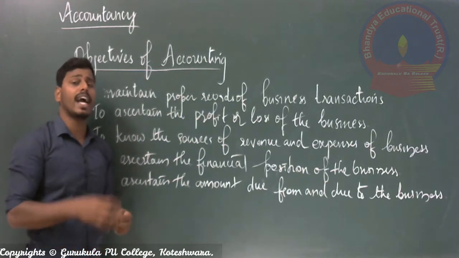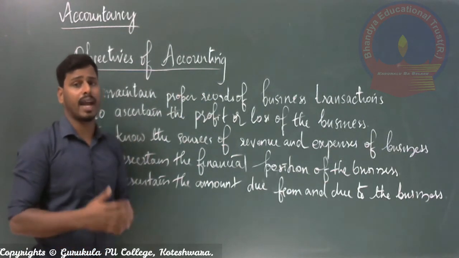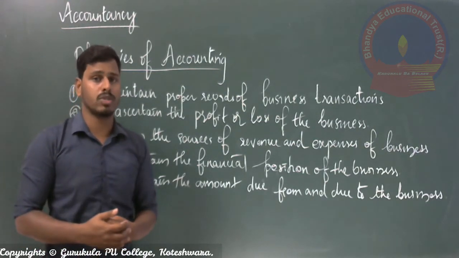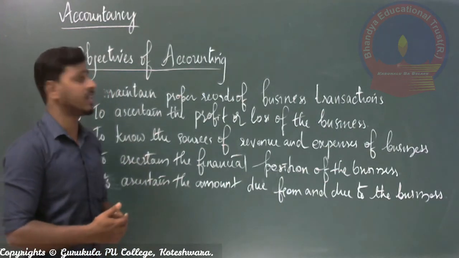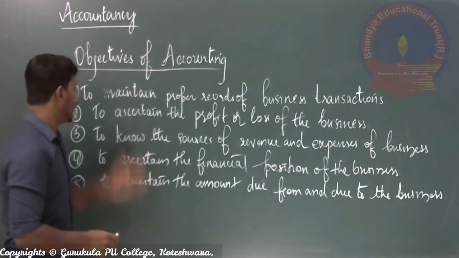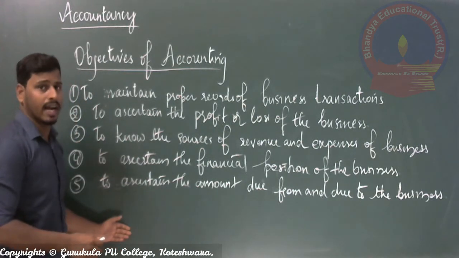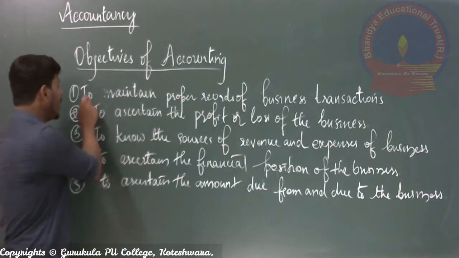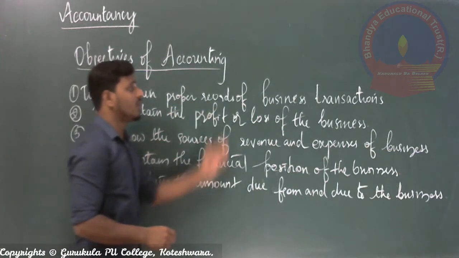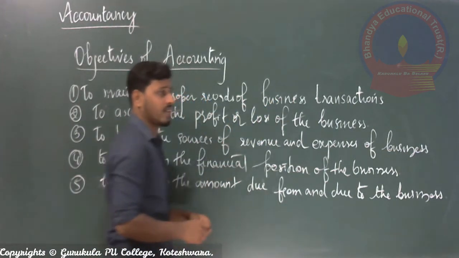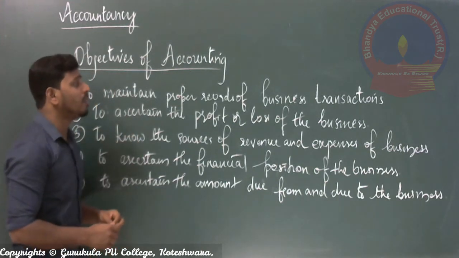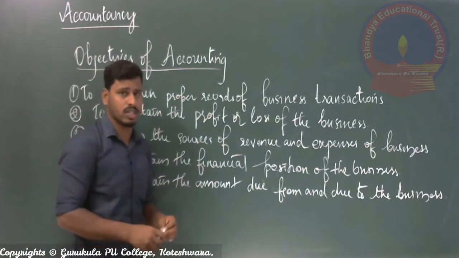Accounting activities are prepared by many organizations with specific objectives as well as motives. So we'll discuss today the various objectives of preparing accounting work. There are 5 objectives and we'll take them one by one. Number 1 is to maintain proper records of business transactions. The first objective of preparing accounting work is to maintain the proper records of business transactions.